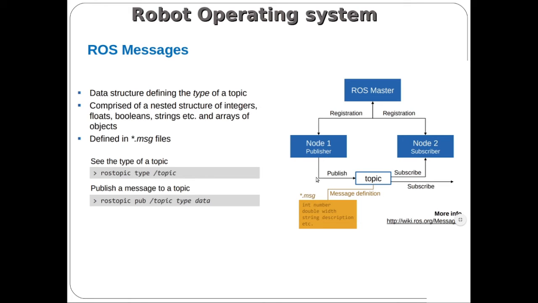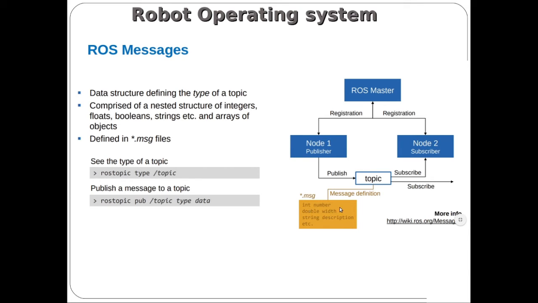While creating two different nodes, it is your work to create a message file. There are standard message files available in the Robot Operating System, but if those message files are not suitable for you, it is possible to customize your own message by creating a new message file. Inside the message file you are going to include n number of variables.